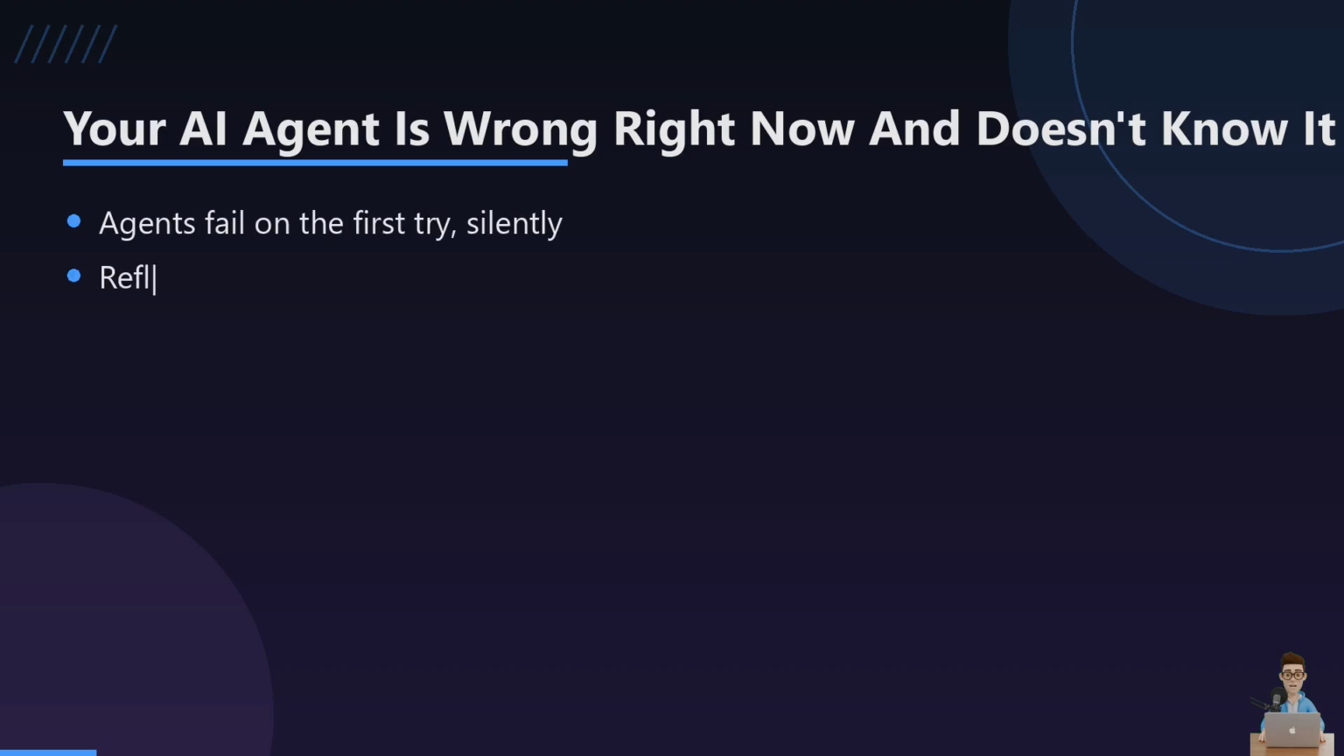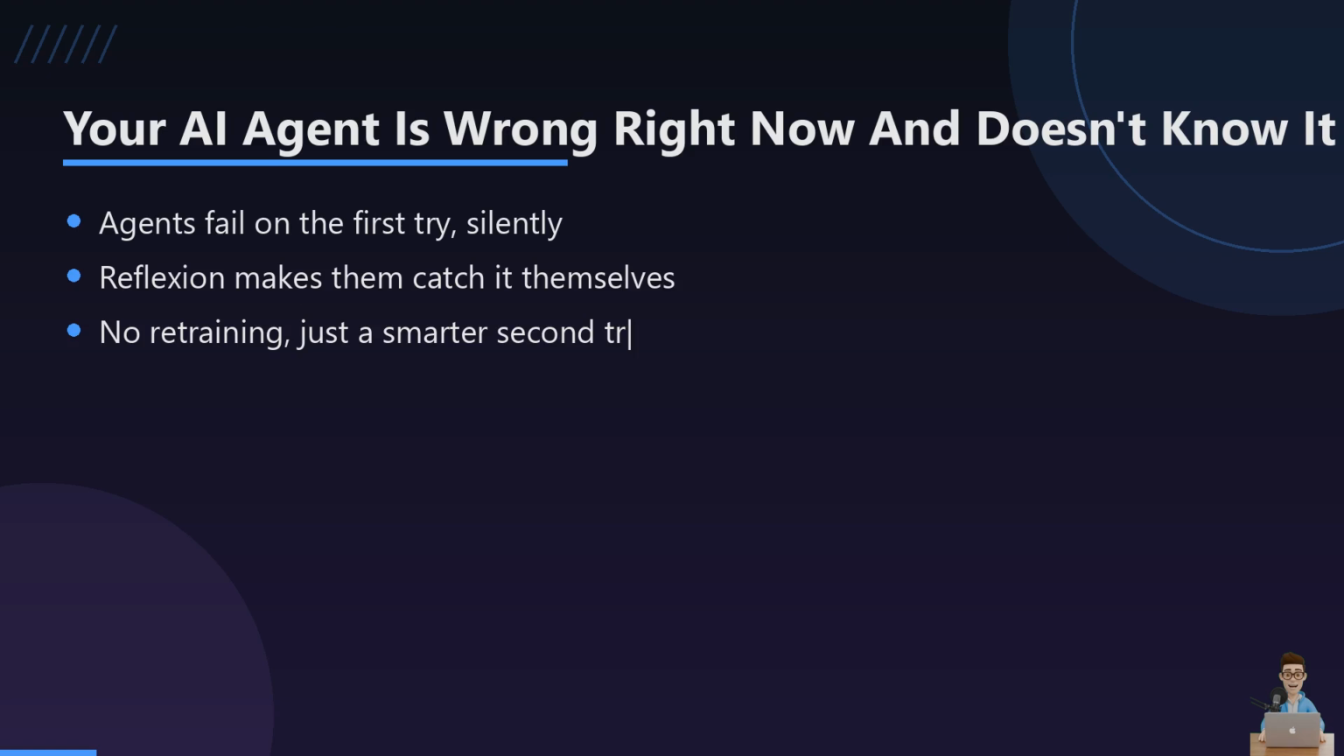Your AI agent just gave you a wrong answer confidently, and it has no idea. Today we are looking at reflection, a pattern that lets an agent catch its own mistakes and fix them without touching a single training weight. By the end of this, you'll know exactly how to bolt this onto any agent you already have.